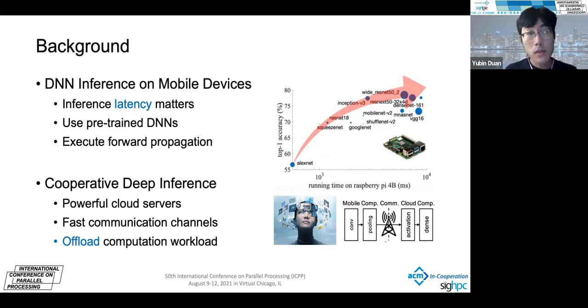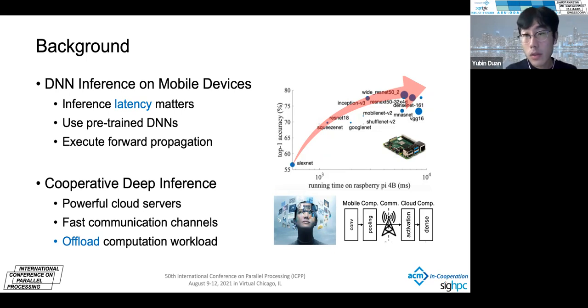To reduce the inference latency, those applications usually use pre-trained DNN models, and therefore they only need to execute one round of forward propagation to get the inference results. But even though, the inference latency could still be high.